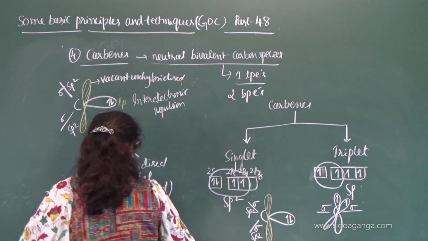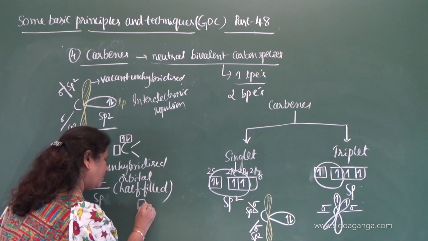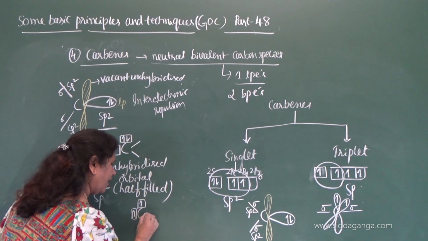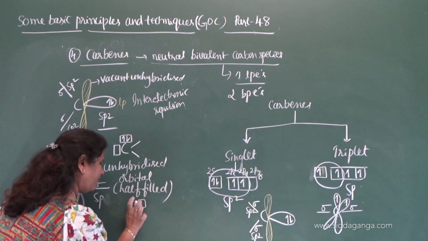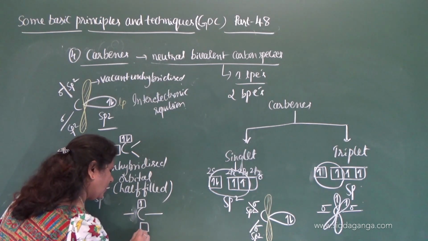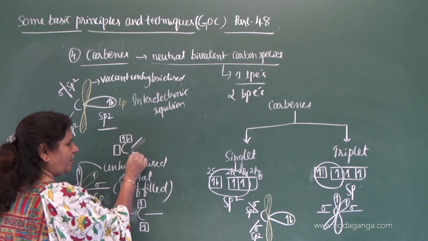And how to represent the triplet? To represent the triplet, this is one electron, and this is another electron in unhybridized orbitals, and it forms bonds like this. And this is the representation. Now you can say what is the geometry of this.